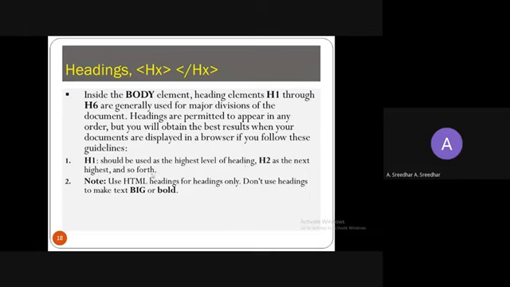And note, use HTML headings for headings only. So don't use headings to make text big or bold. We can use another style to increase the size of that particular text. These heading tags from H1 to H6 have by default some fixed text size, right?